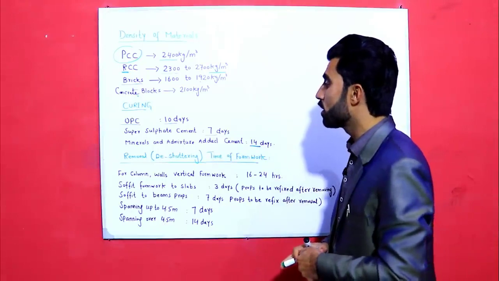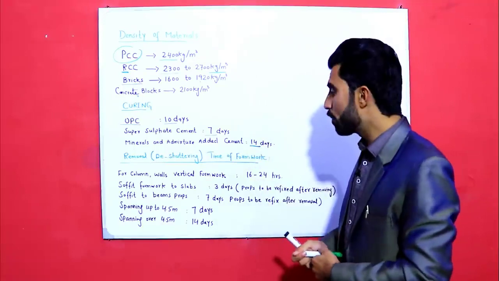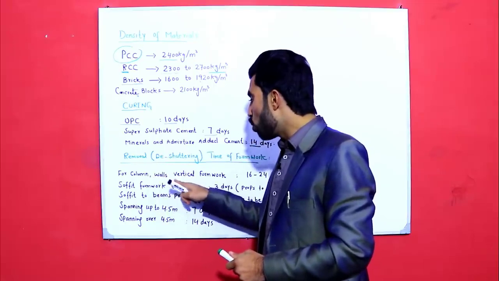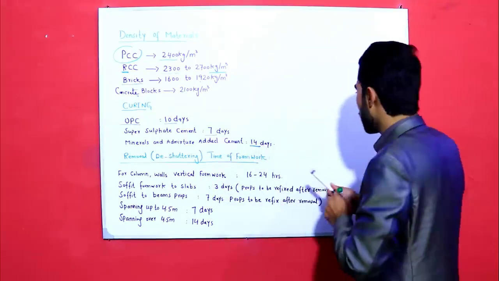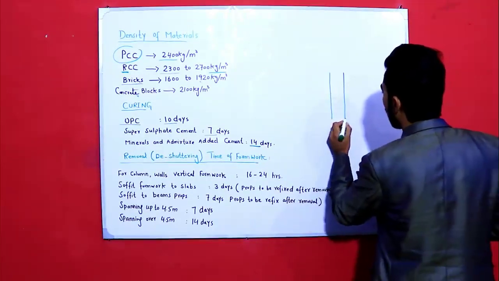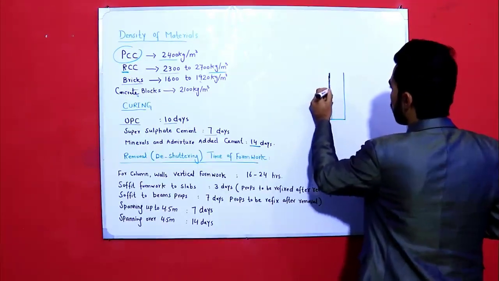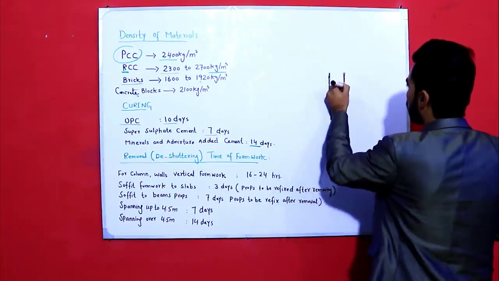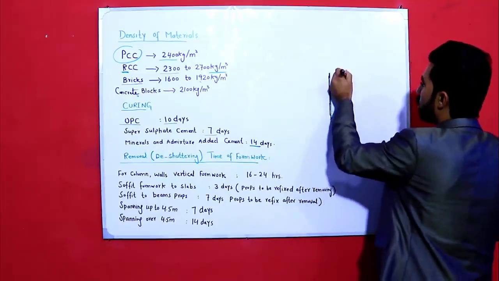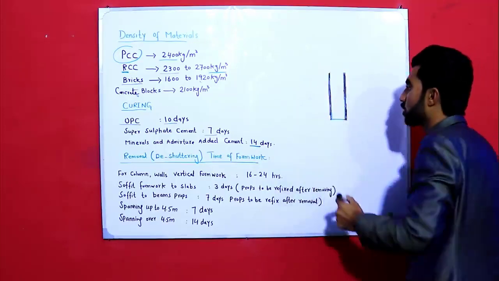Now guys, the last one is removal of formwork or de-shuttering time of formwork. So guys, for columns, walls, vertical formwork, as you can see, this is a column. For four sides we fix formwork for concrete to make our RCC structure.